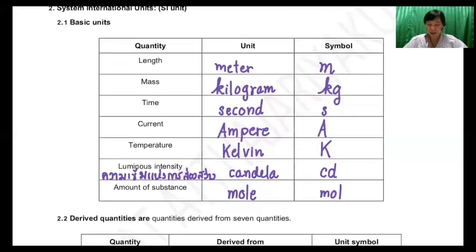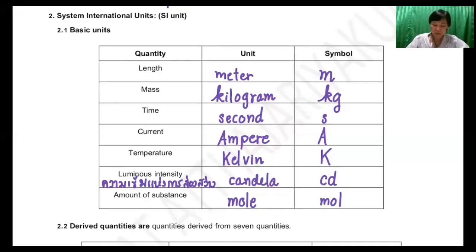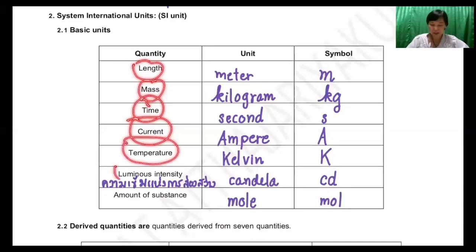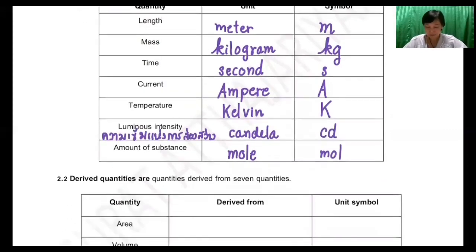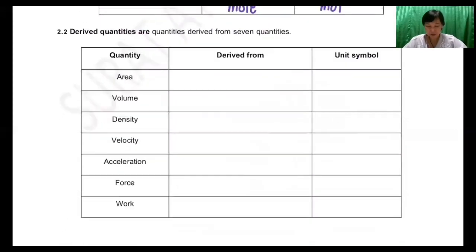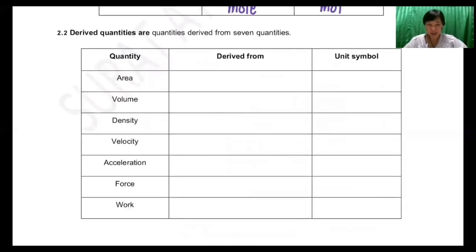Okay, now you know the 7 basic quantities that have their own basic unit. They are length, mass, time, current, temperature, luminous intensity, and amount of substance. I hope you can remember. What about the next type of quantity that has units?